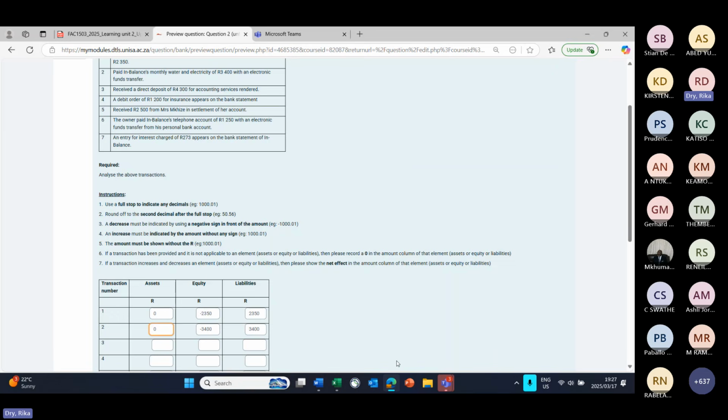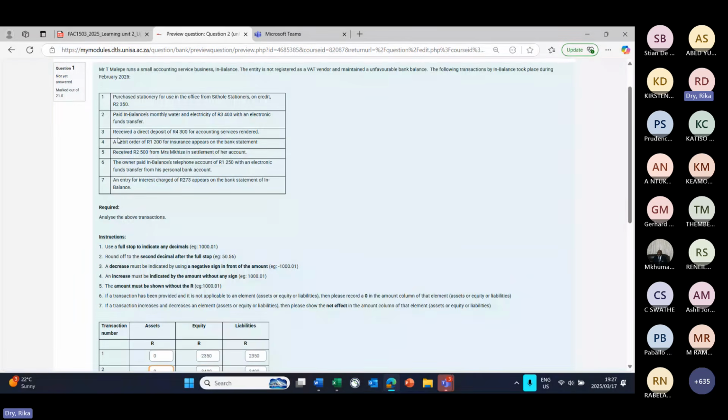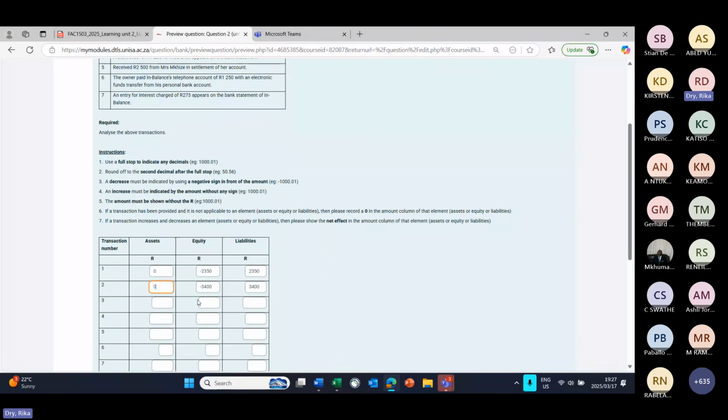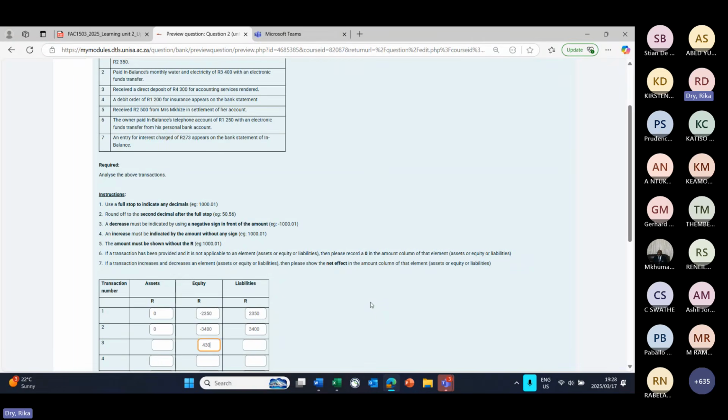So we had money in the bank, we spent, we reached a point of 0 Rand, and then we continued spending, and we are now at a point where we already owe money to the bank. So then if you pay more money from that bank account where you already owe money, you will increase what you owe to the bank. So it increases your liability. Then transaction 3, we received a direct deposit of 4,300 Rand for accounting services. So here, our income will still be a positive under equity, same as with the previous example. This time we will have a 0 under assets.